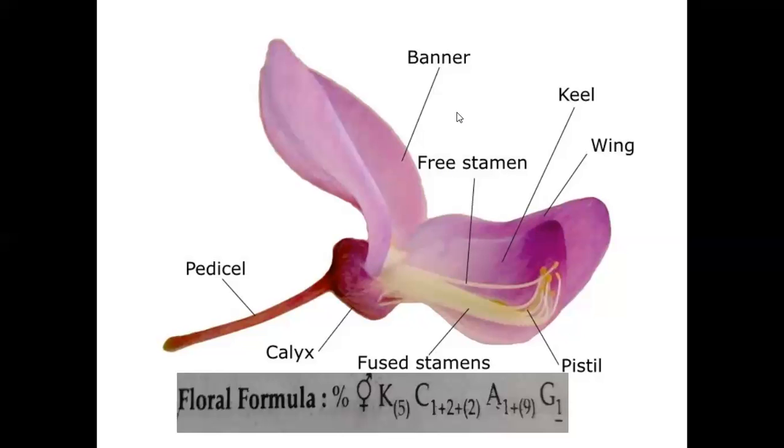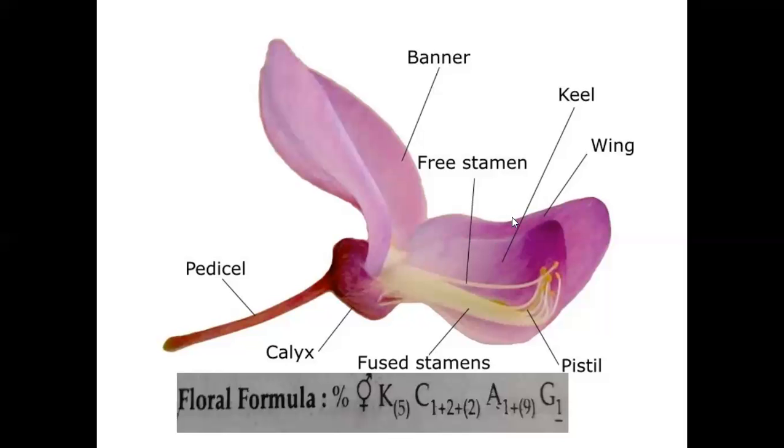The same insects, attracted by the banner, land on the keel petals and collect nectar from the lower part of the ovary. During the collection of nectar, the insects put pressure on the keels as well as on the wings. By this pressure, the keel petals open and the pollen grains on the abdomen are deposited on the stigma, meaning cross pollination is completed by the insects. Here the cross pollination is done by the piston mechanism, the pressure mechanism.